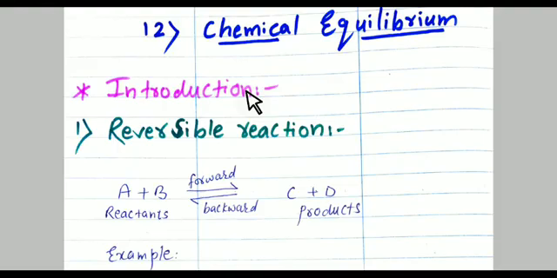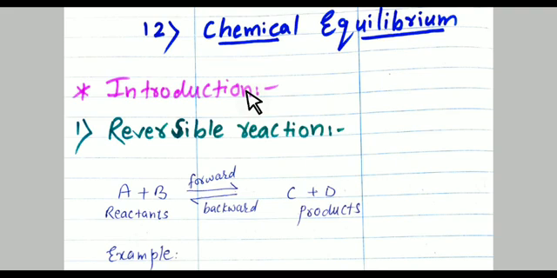But if they are present in different phases, for example one component is in the liquid phase and another is in the solid phase,